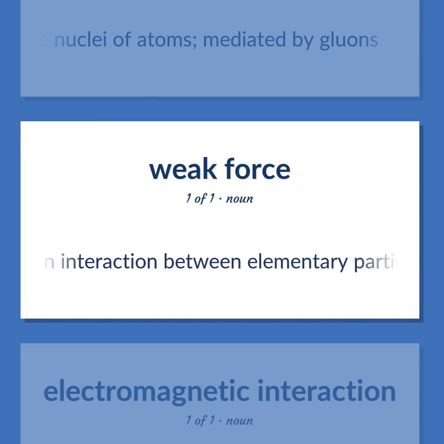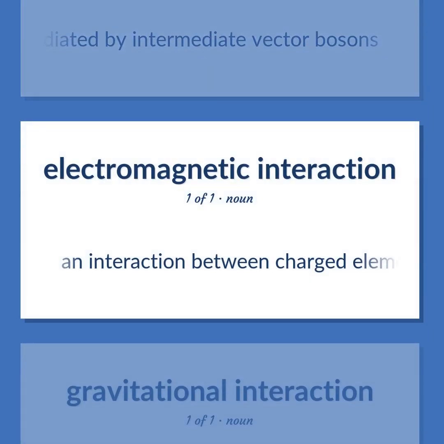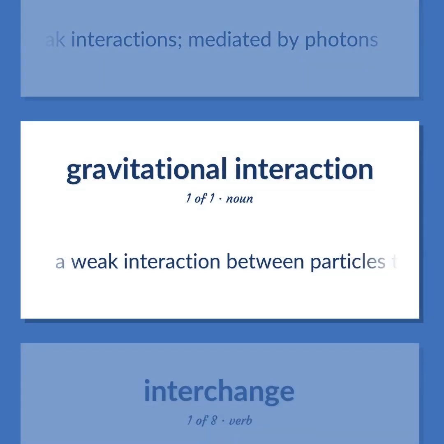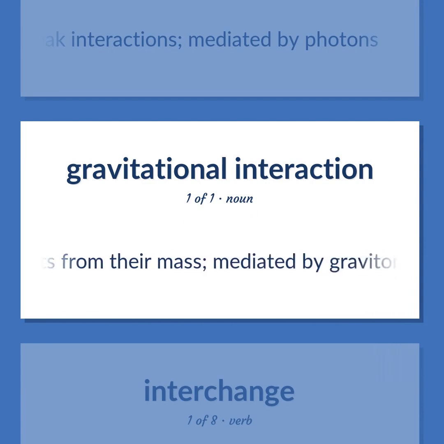Physics. An interaction between elementary particles involving neutrinos or antineutrinos that is responsible for certain kinds of radioactive decay, mediated by intermediate vector bosons. An interaction between charged elementary particles that is intermediate in strength between the strong and weak interactions, mediated by photons. A weak interaction between particles that results from their mass, mediated by gravitons.